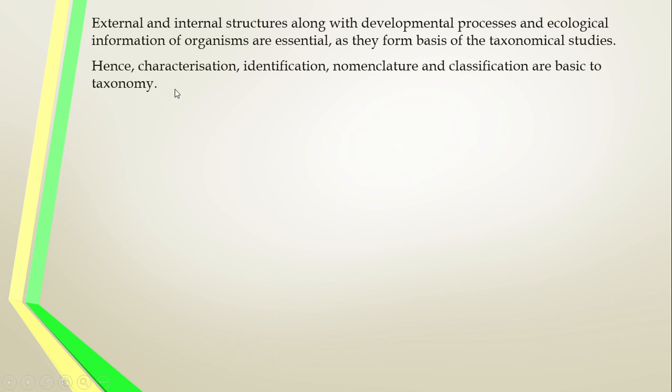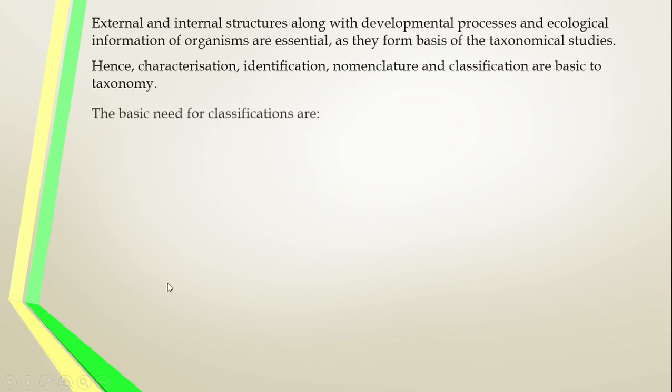So, characterization, the character features of an organism, identification of the organism, and nomenclature. Nomenclature means what? Naming of the organism. For every animal we have given a name. How the naming of organisms is done, we will see later. And classification. These are the basis of taxonomy.